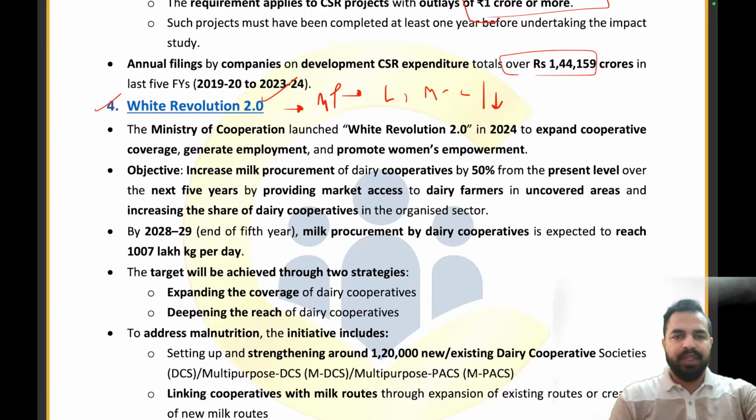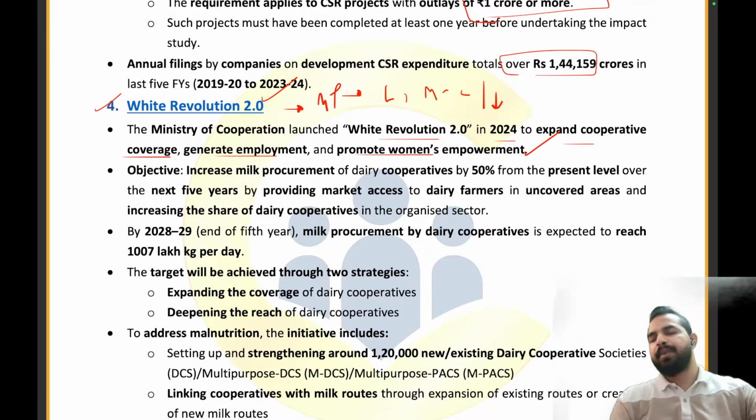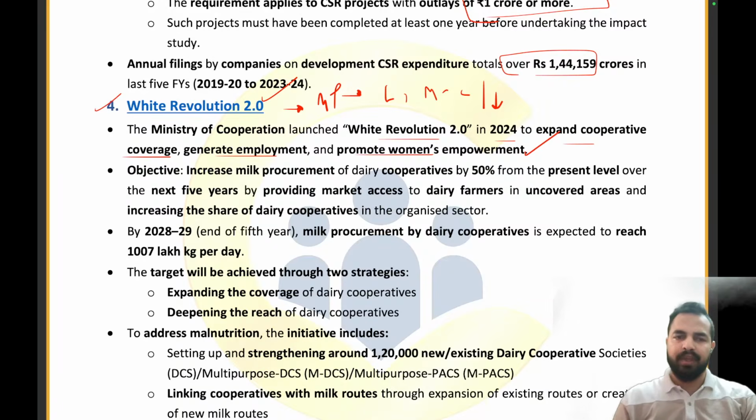The Ministry of Cooperation has launched the White Revolution 2.0. Just please ensure that White Revolution is directly related to the milk, right? It was launched in which year? 2024, to expand cooperative coverage, generate employment and promote women's empowerment. So basically हमें सिर्फ प्रोडक्शन को इंक्रीज नहीं करना, हमें कॉपरेटिव्स की कवरेजेस को बढ़ाना है, जनरेट करनी है एम्प्लॉयमेंट. We want to promote women's empowerment here in this particular sector, right?